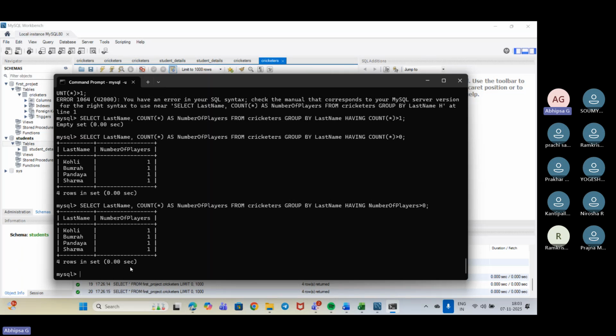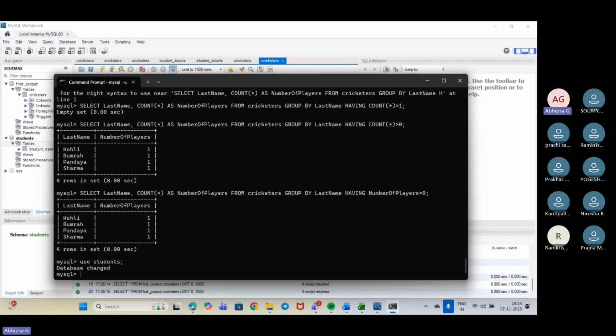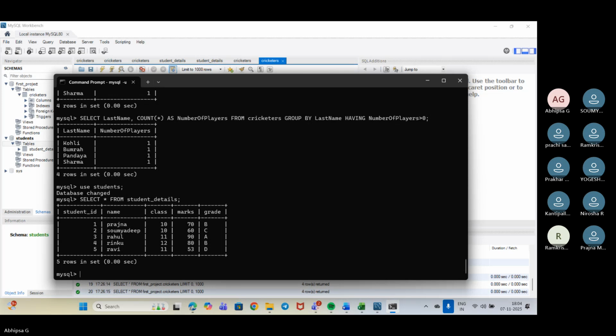Okay, so we'll just change the directory as of now, because we have another directory. So we use students, semicolon. So we have changed the directory. So select star from, what is the name? Student details. Got it. Now we'll work with this directory.